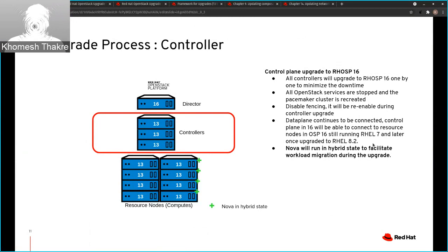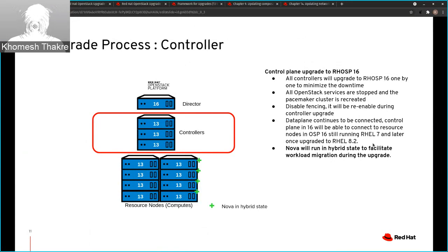The pacemaker will be stopped, and the pacemaker cluster is basically recreated. During this activity, we need to disable the fencing. If you have instance HA or just regular fencing, we need to disable that. During the controller upgrade, the VMs and the workload will be intact. They will still be up and should not cause any issues there.